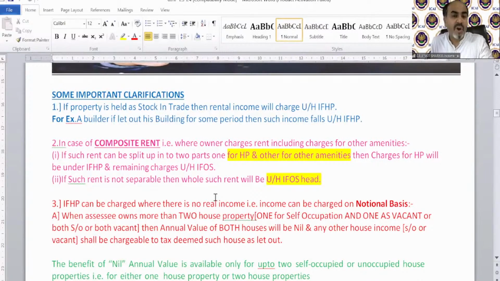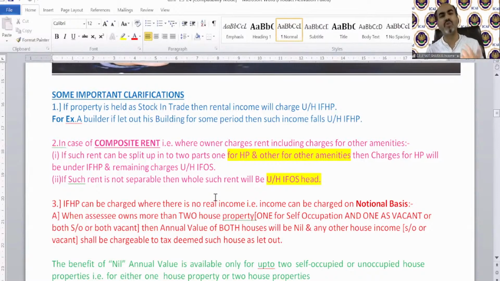So if I let out my property to someone and he is doing business in that, it does not affect my taxability. My taxability will still be income from house property because I am going to receive rental income. Okay, Miss Aditi.